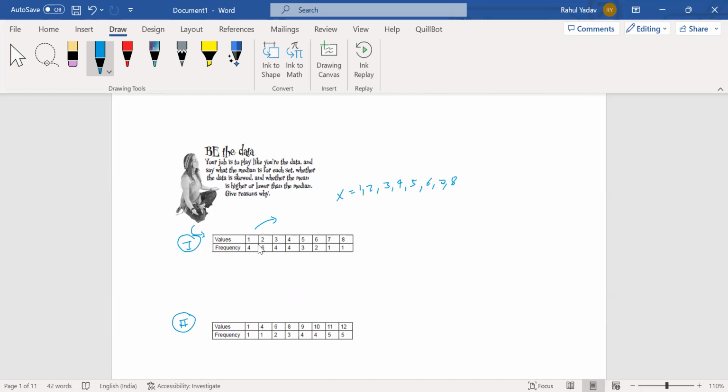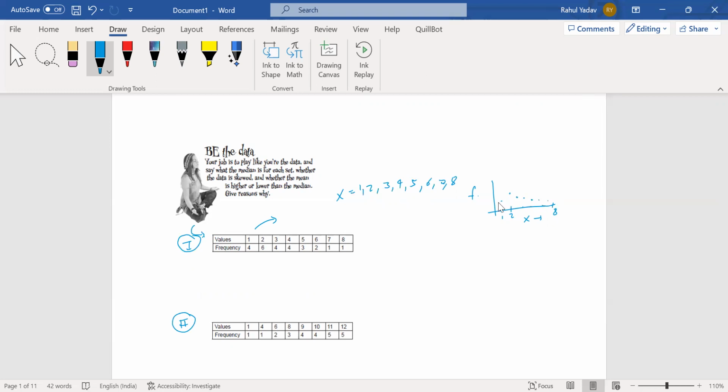Before calculating the median, if I go for the skewness of the data, I make the values like this: this is the frequency and this is the x value, for 1, 2, and so on, and finally the 8th value. The frequency for 1 is 4, so it can be something over here. Then the frequency for 2 is 6, so that will be bigger. Then for 3 it will be 4 again, so 4, 4, 3, 2, 1.